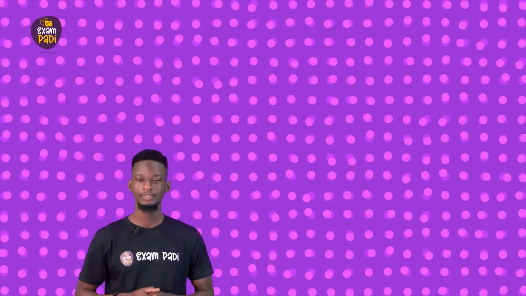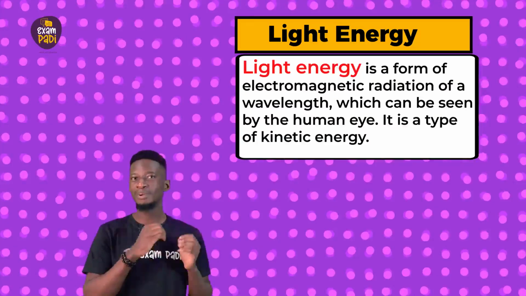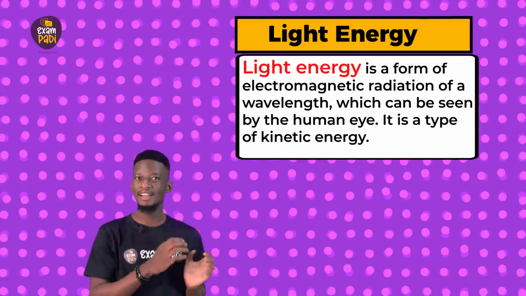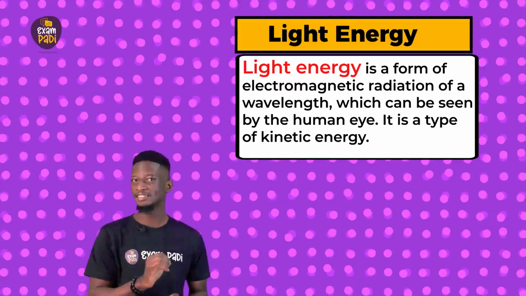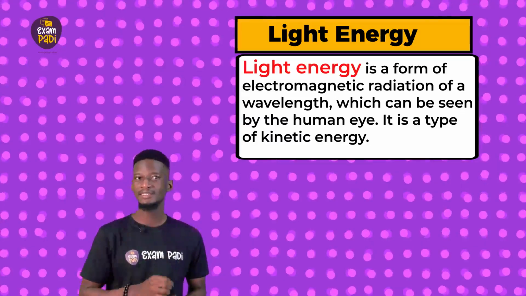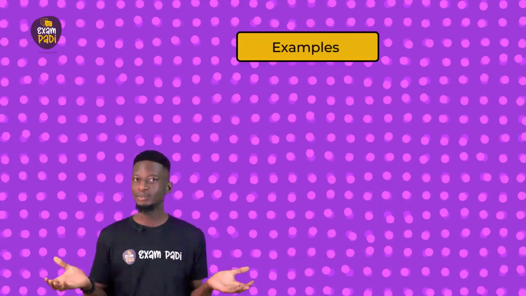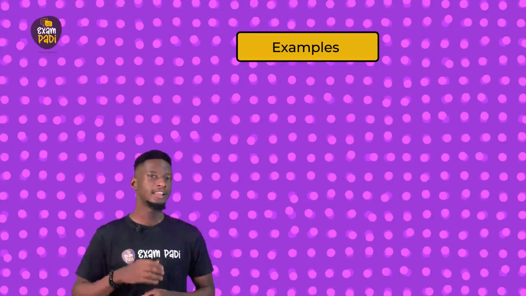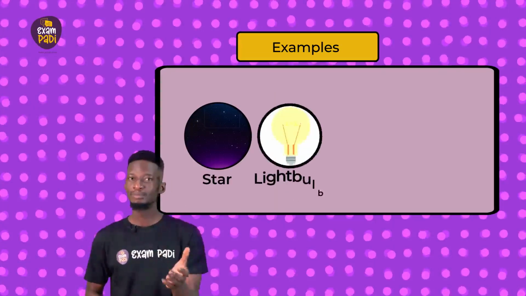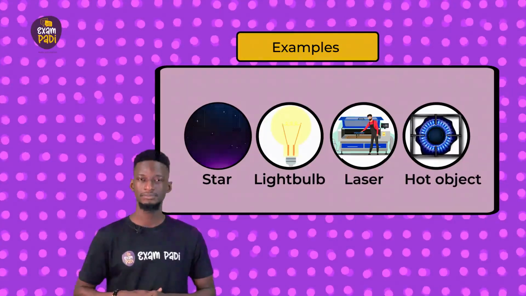Light energy. Light energy is a form of electromagnetic radiation of a wavelength which can be seen by the human eyes. It is a type of kinetic energy. Light energy is also very fast. In fact, nothing travels faster. What are some examples of light energy? Light energy is given off by things like stars, light bulbs, lasers, and hot objects.